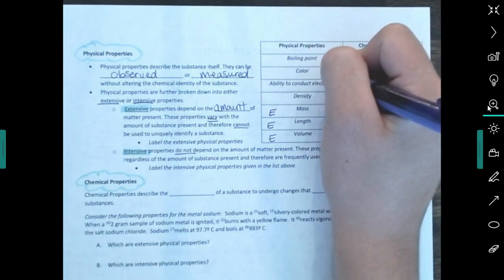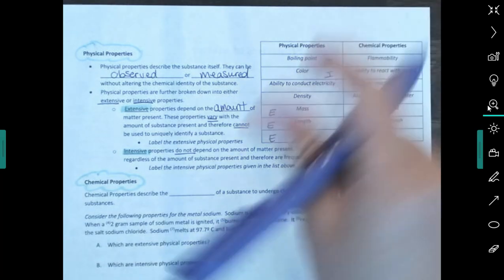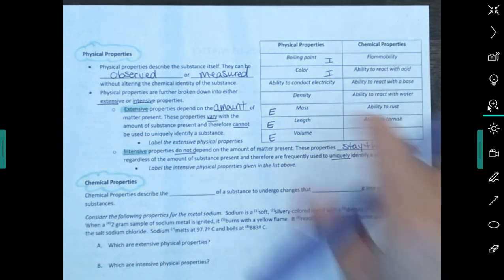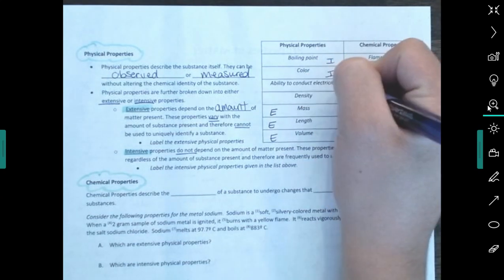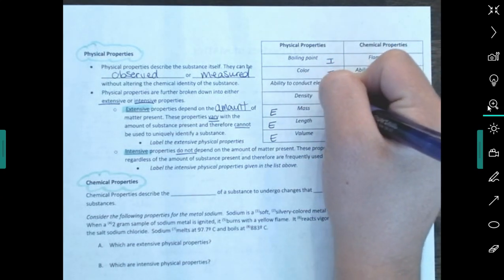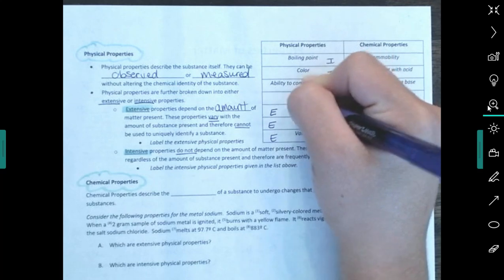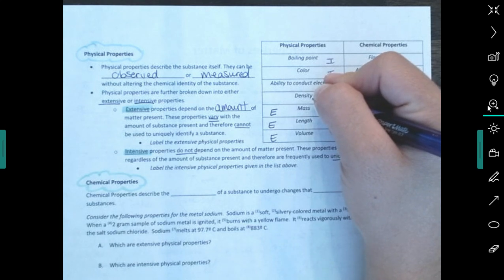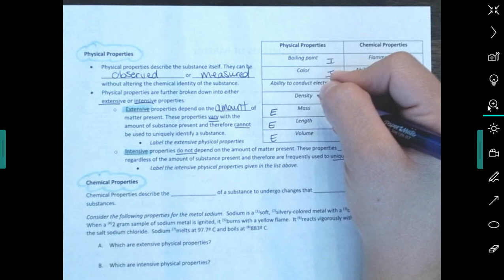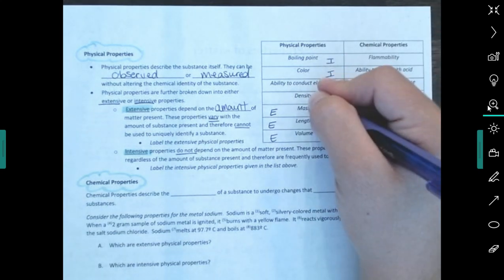Okay, color, that's another thing. If I have a sample of copper that's this big and a sample of copper that's this big, the color is the same. The color doesn't change based on how much I have. Same with the ability to conduct electricity. And density is another one. People forget that density is intrinsic. It's just a ratio of your mass to your volume. Density is something that I could Google. I could Google, hey, what's the density of copper? And Google will tell me what the density of copper is because it's how dense it is. It doesn't matter how much I have.